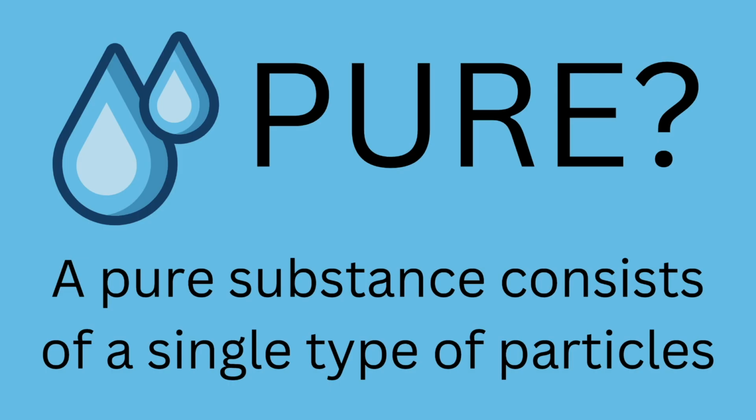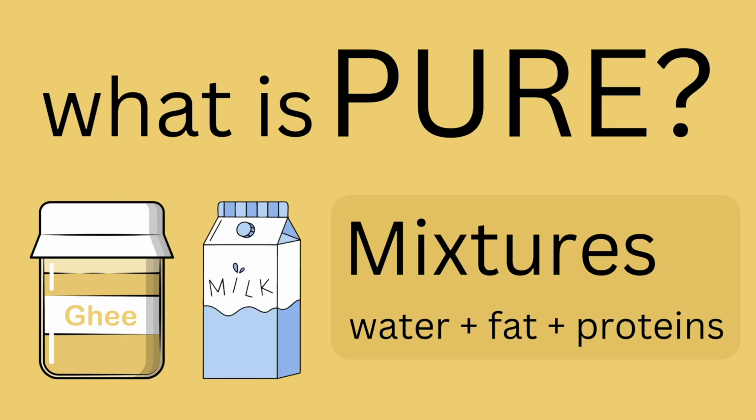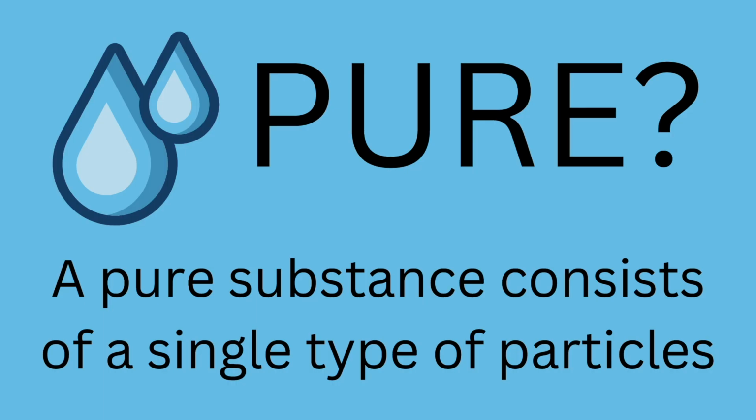Now we have said that ghee and milk are actually not pure and they are actually mixtures. So what exactly is pure, disregarding the common man's terms? A substance is considered pure if it contains a single type of particles. I think you might not have understood this clearly, but by the end of this video, you'll probably get to know how we define this. A substance is pure if it contains a single type of particles. It might not make a lot of sense now, but please bear with me, you'll get to know it.